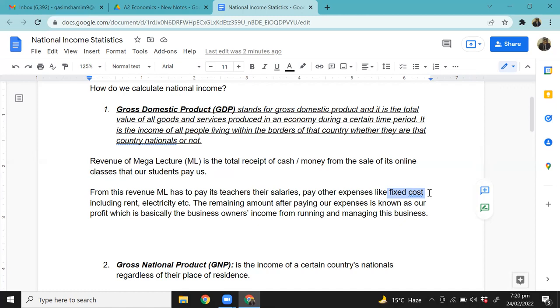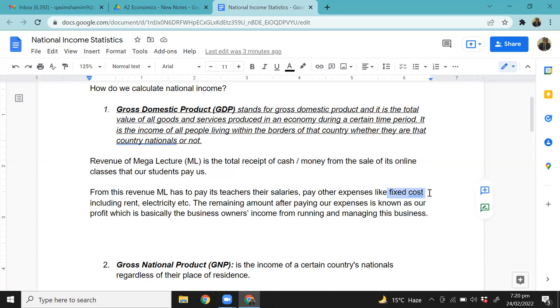Are you getting me? So technically, from now onwards, when I say that GDP is the total value of all goods and services produced in a country, and GDP is the income of all the people who are living in a country, can you understand that the two things are exactly the same? Right? First tell me if you got this point or not. I repeat: GDP is the total value of all goods and services produced in a country, and GDP is the total income of all people who are living in a country. Do these two statements still look different to you, or can you understand now that the two statements are the same?